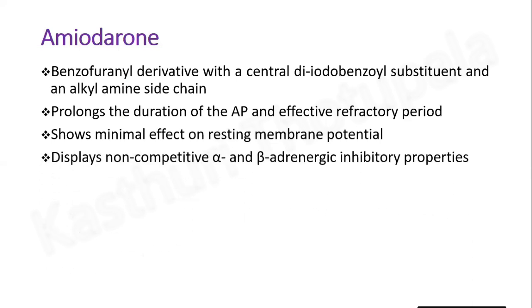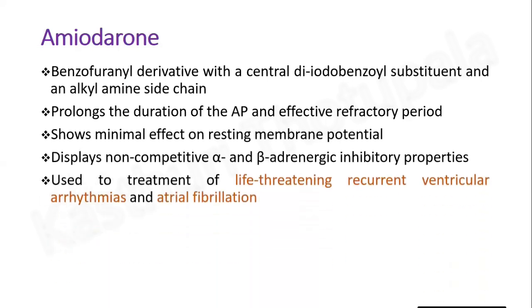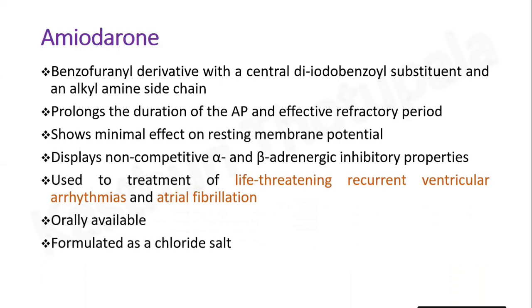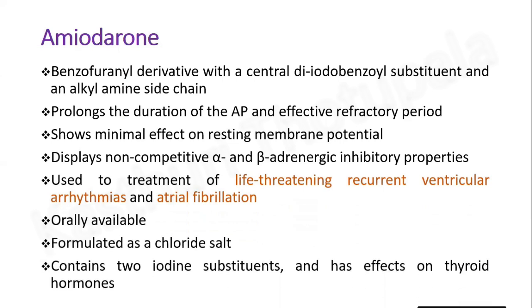Amiodarone displays non-competitive alpha and beta adrenergic inhibitory properties. It is used for treatment of life-threatening recurrent ventricular arrhythmias and atrial fibrillation. This is an orally available medicine formulated as a chloride salt. It contains two iodine substituents and has effects on thyroid hormones.